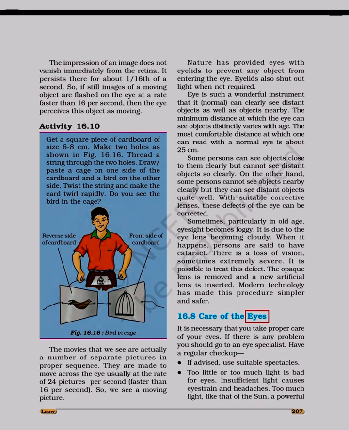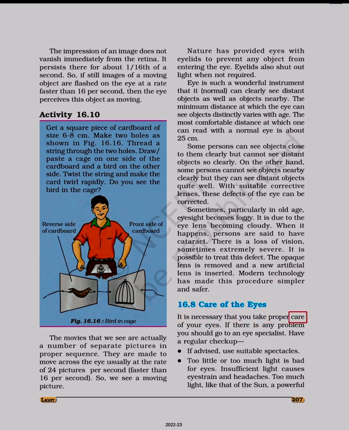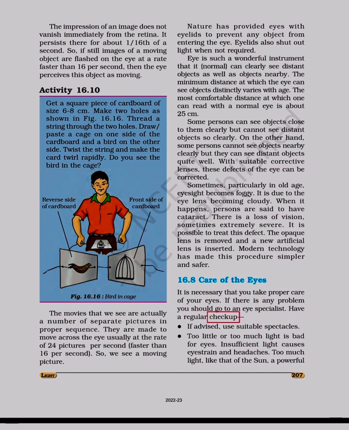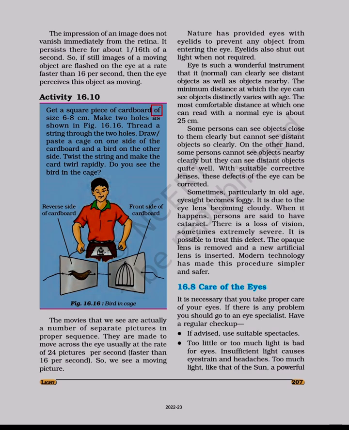16.8 Care of the eyes. It is necessary that you take proper care of your eyes. If there is any problem, you should go to an eye specialist. Have a regular checkup. Get a square piece of cardboard of size 6-8 centimeters. Make 2 holes as shown in figure 16.16. Thread a string through the 2 holes.